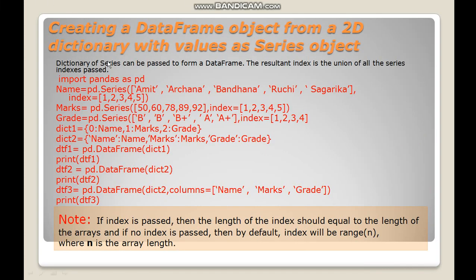how to create a data frame using a 2D dictionary with the values as a series object. So the dictionary will have the values as a series object. Here let us understand the code first. What we have done is that we have created a series object. So what's a series? Series is also a data structure of Python. It's a one-dimensional data structure.